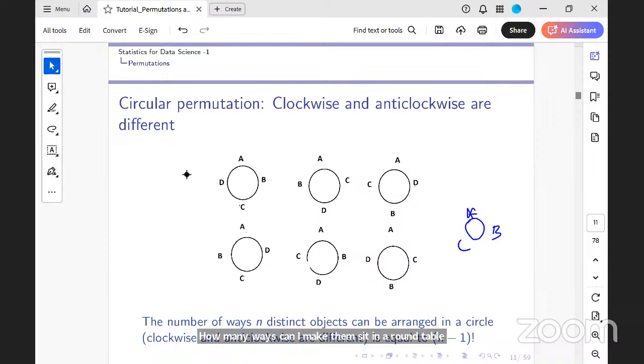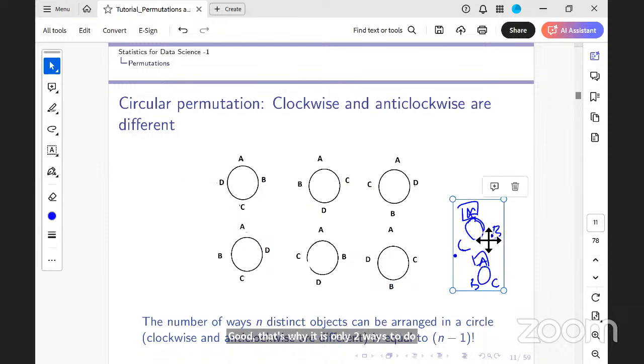A, B, C. This is only one way because this is the same as A, B, C. Again, here the clockwise and the anti-clockwise. So it depends on the position. However, if I say the head sits here and the other sits here, then the head position is here and this BC or CB is going to be one or the other, right? That's why there are only 2 ways to do it. Is it clear? Yes.